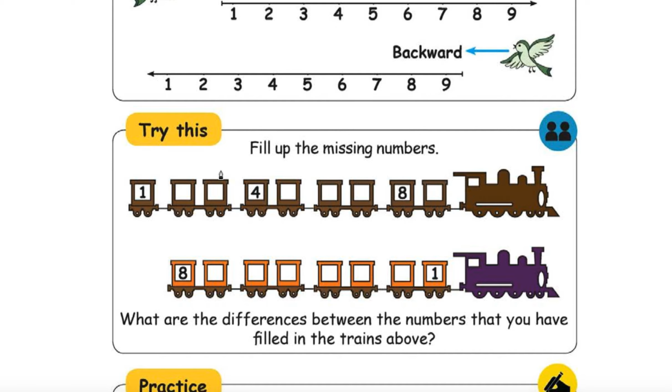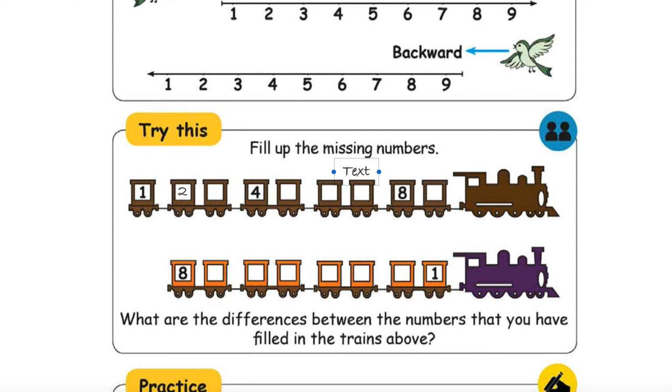Try this, fill the missing numbers. Oh, this is very easy, man. 1, 2, 3, 4, 5, 6, 7, 8, 9. That we can do, right? Yeah, we will take some time. Anyhow, see, this number is bigger, man. Then what to do? Reduce, reduce. Somehow make it fit inside the box. Now it is fine, right?